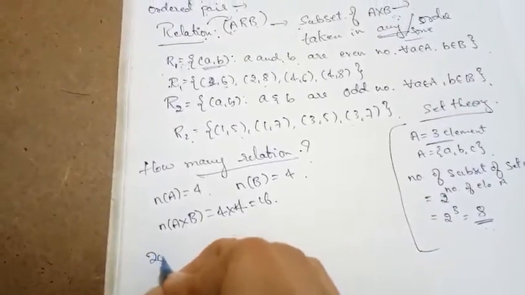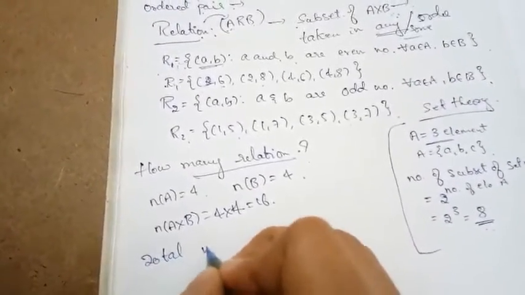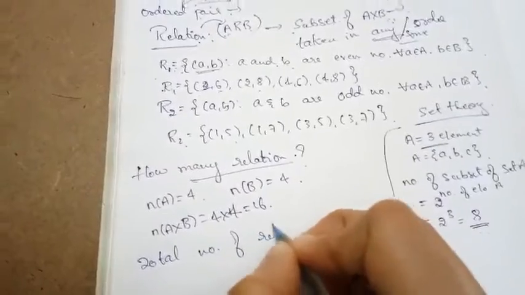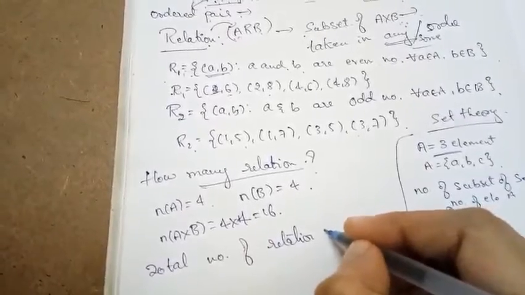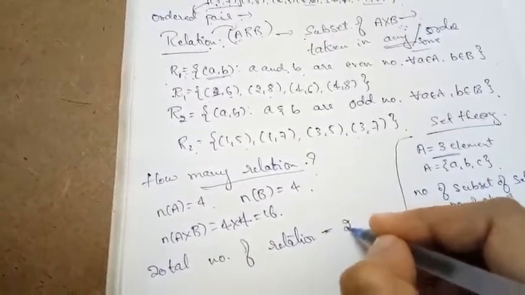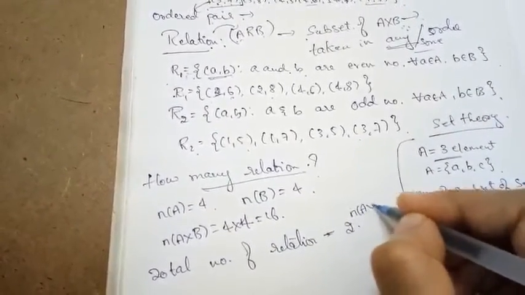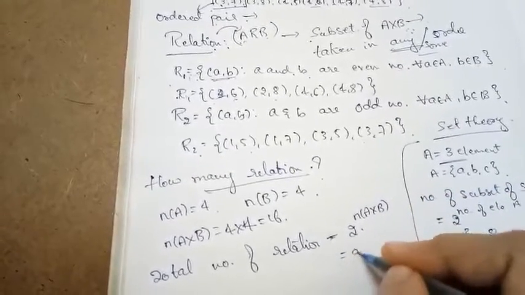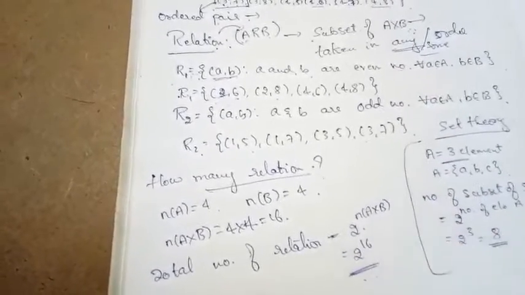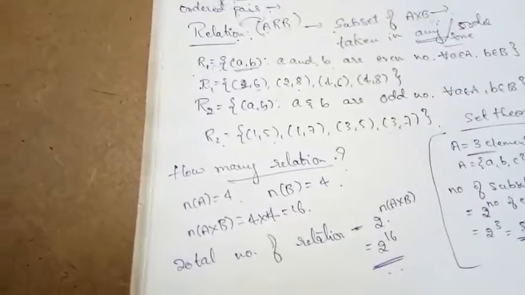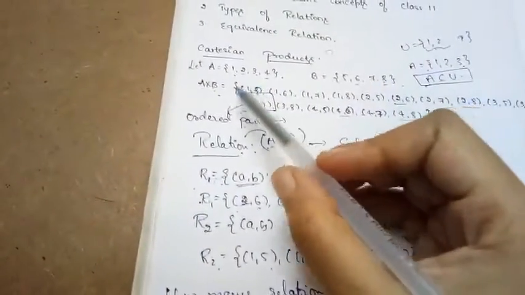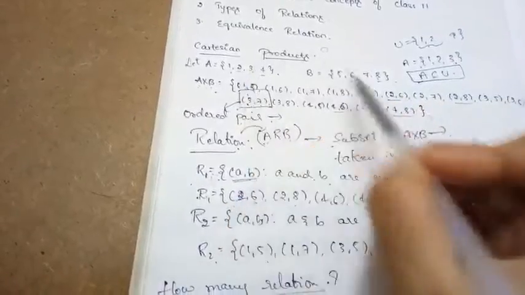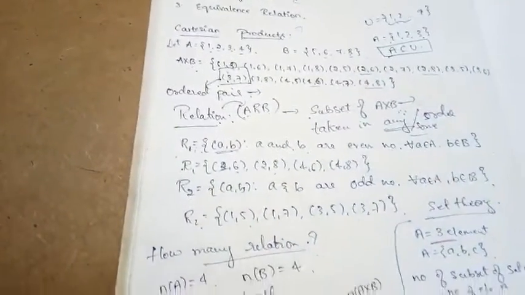So the total number of relations possible, because here relations are subsets of A cross B, is nothing but 2 to the power of the number of elements in A cross B, which is 2 to the power of 16. So totally 2 to the power of 16 relations are possible, where the number of elements in A is 4 and the number of elements in B is 4.